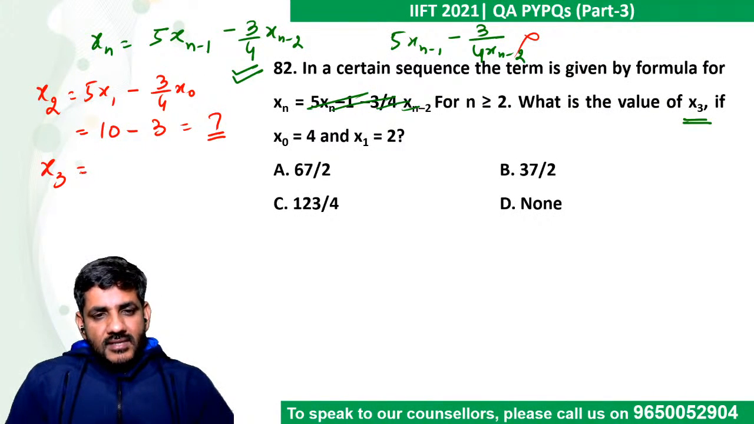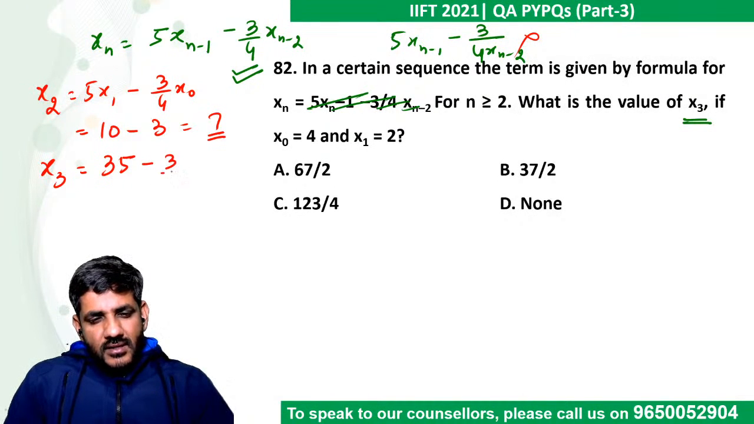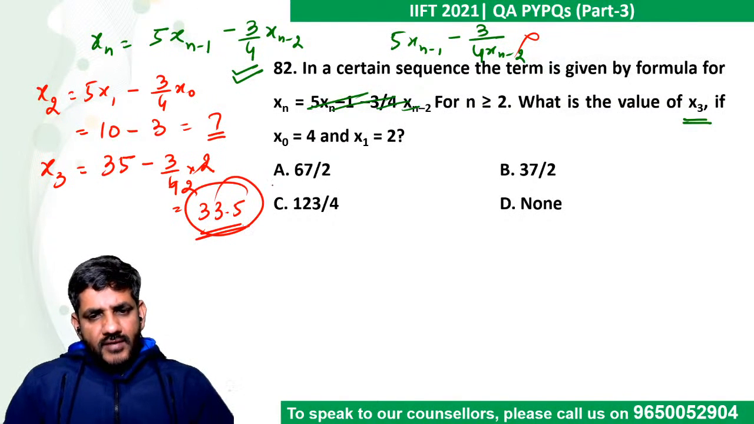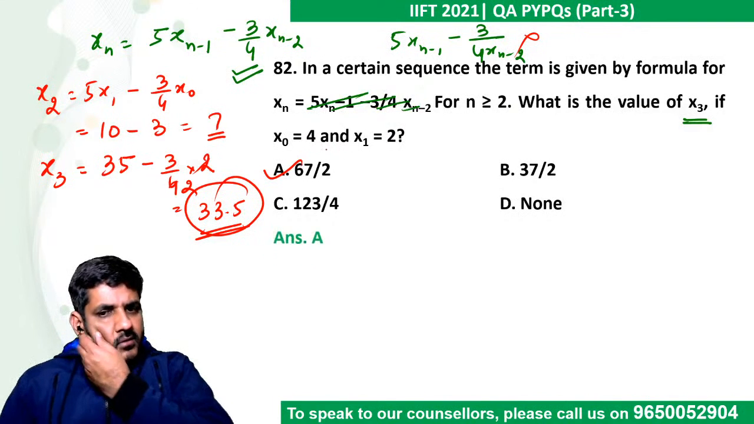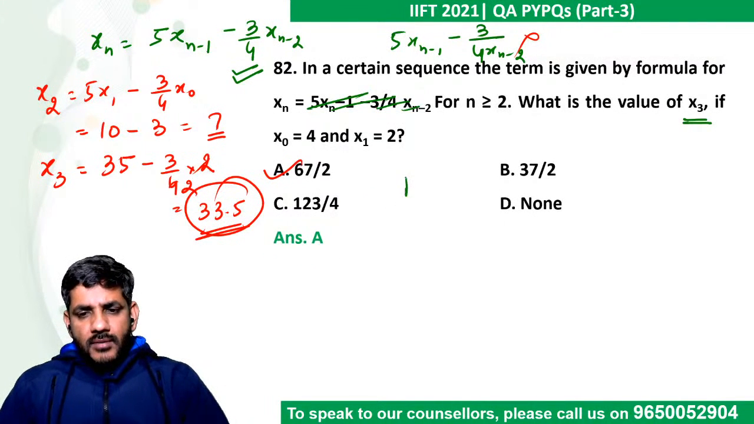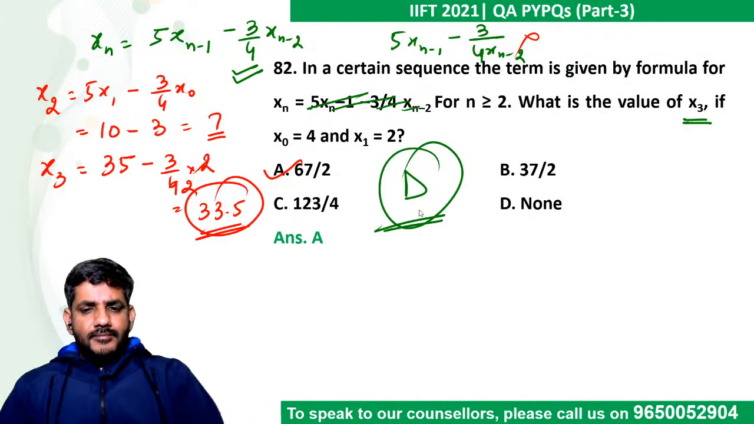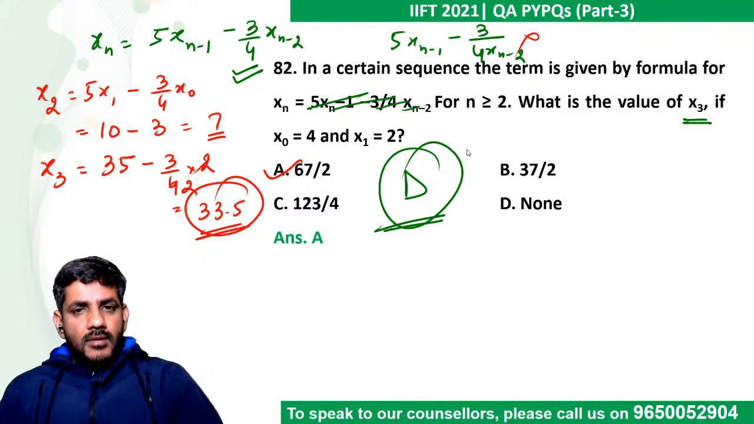And to calculate x3, we put n as 3, so 5 into x2, that is 5 7s are 35, minus 3 by 4 times of x1, which is 2. 3 by 4 times of 2 is 3 by 2. So ultimately my answer would be 33.5. 33.5 is option A. So this is another doable question for all of us.